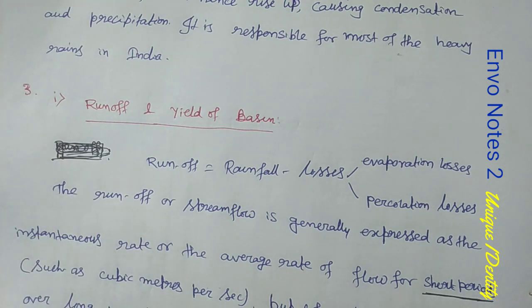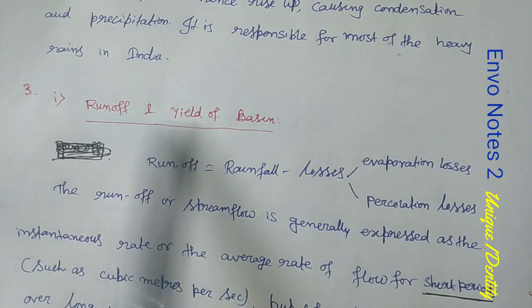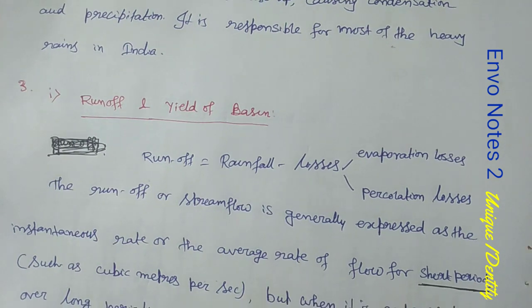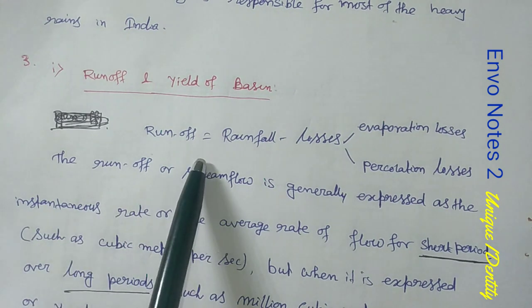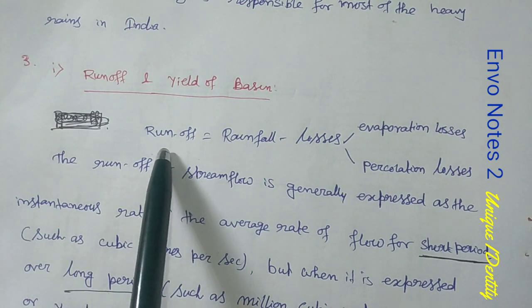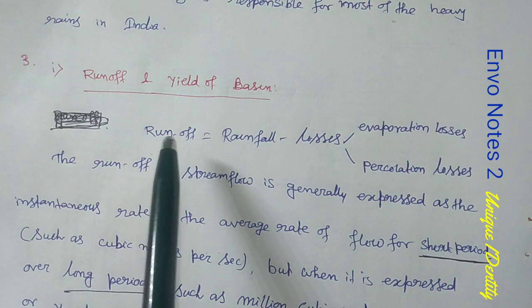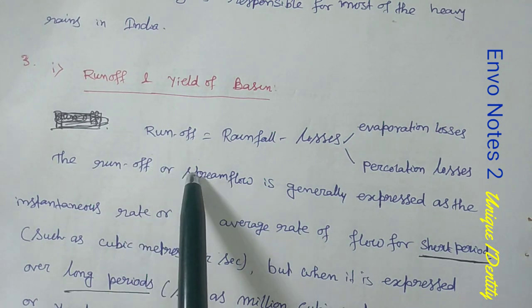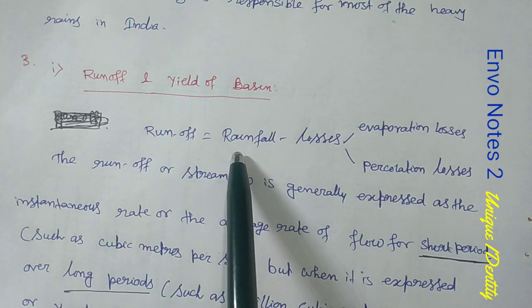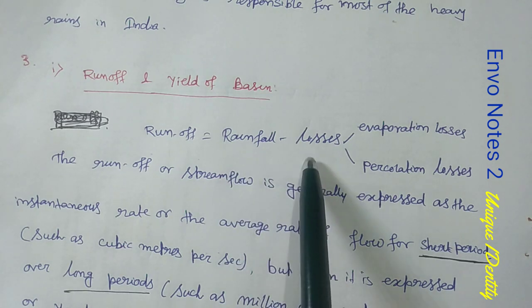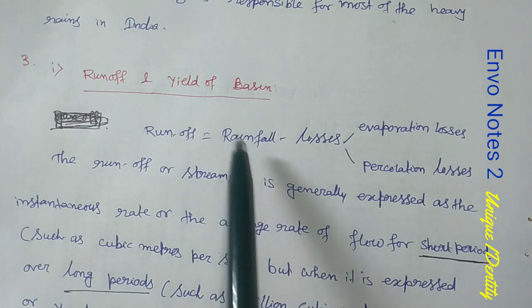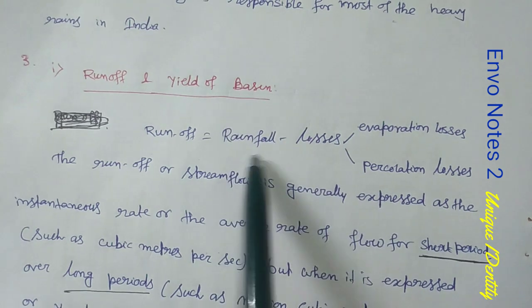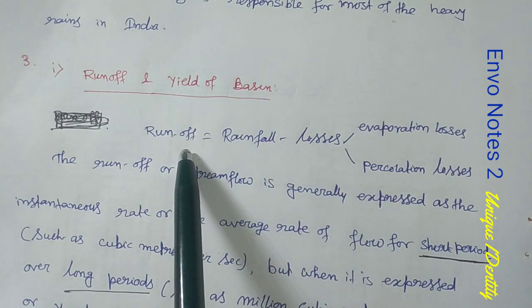Then in details I will discuss in hydrology chapter. But here for the environmental purpose, some basic things are here. Okay, so be careful. Now, what is runoff? In simple language, to any layman, if you ask what is runoff, then it is only the difference between rainfall and the losses, or in other terms, precipitation and the losses. So, rainfall minus losses is called runoff.